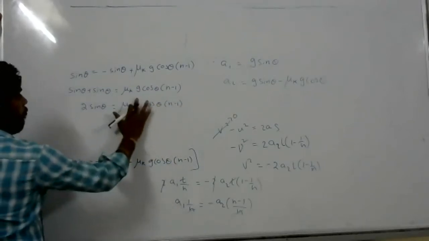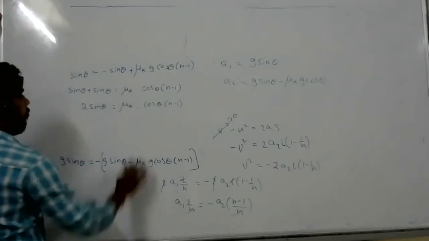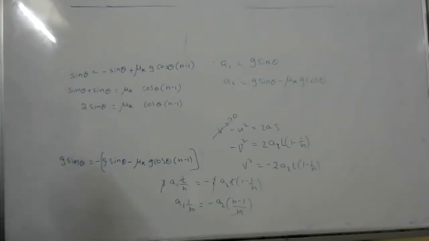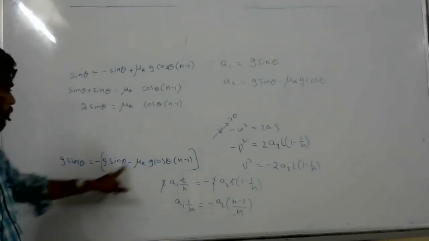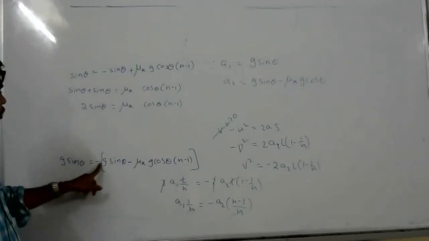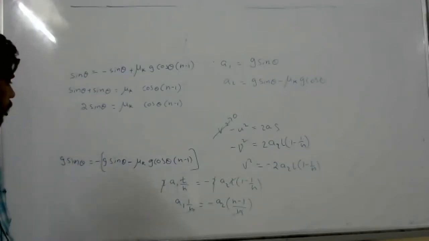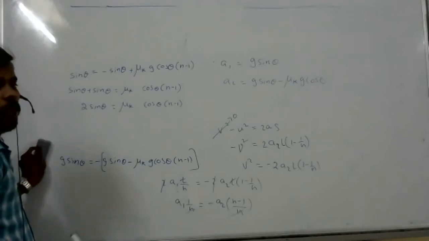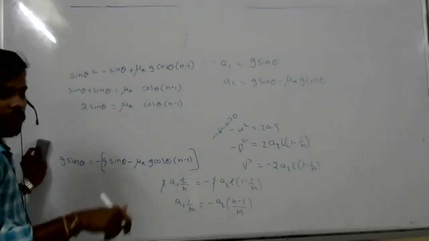Sir, it's wrong, no, sir. It's within brackets. Within bracket, yes, sir. The whole acceleration is under bracket. Sir, in case 2, u will become v and v is becoming 0.